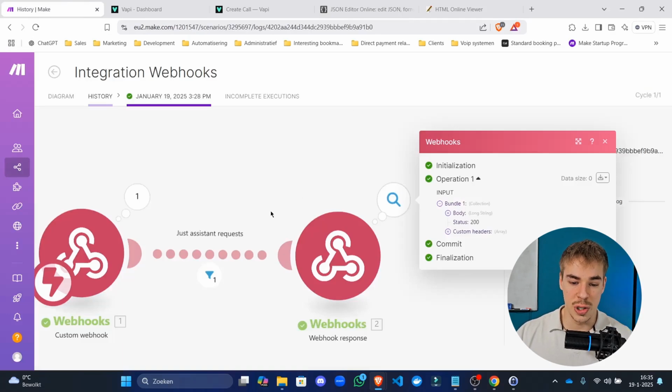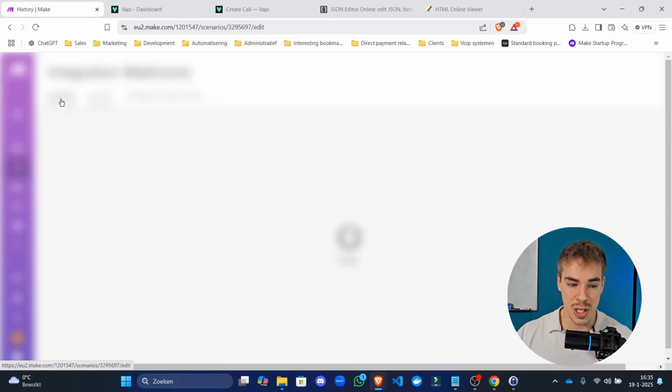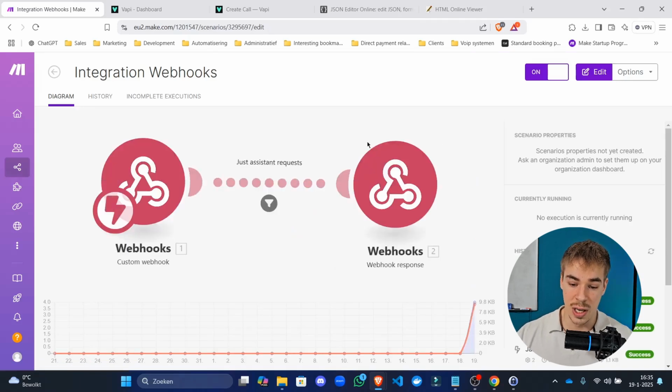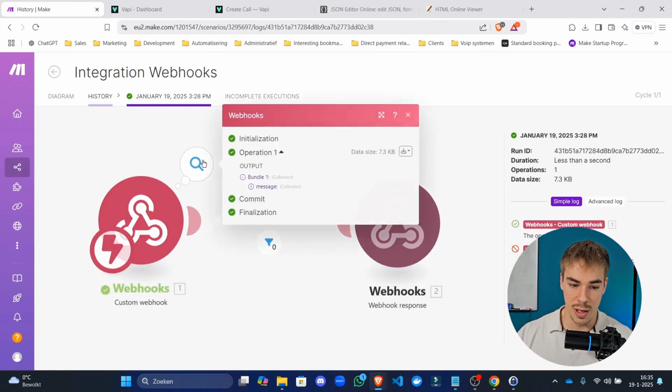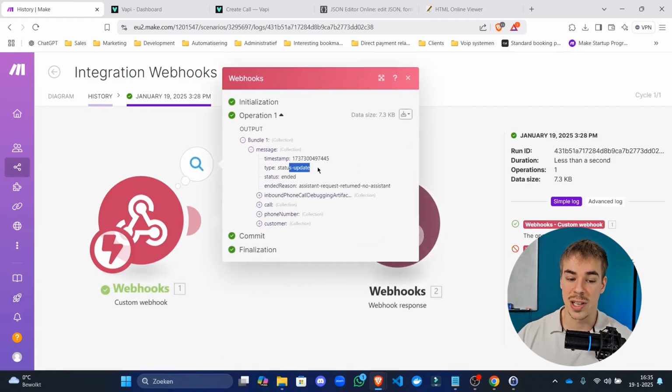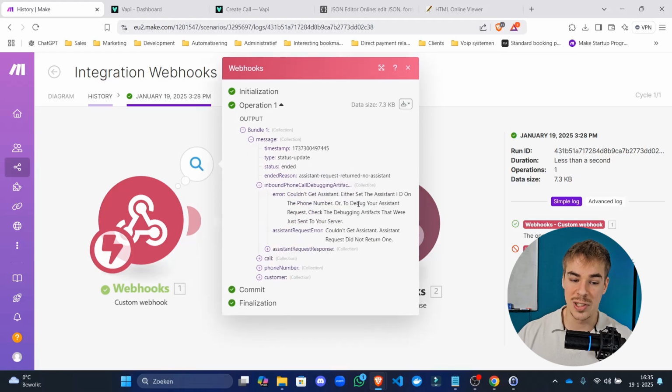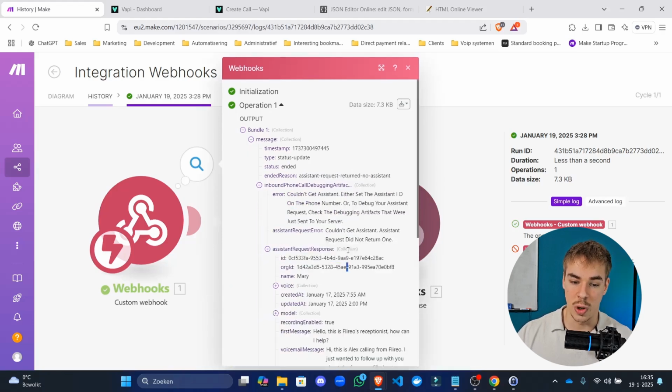So the way that you're going to see that you're still sending a wrong agent is by going to the next run right here, and that type is of status update. So you have assistant request, status update, end of call report, for example. But if the status is ended and ended reason is populated, that means that if you go in here, you can actually find what went wrong. In this case, couldn't get assistant because it didn't reply with an assistant.